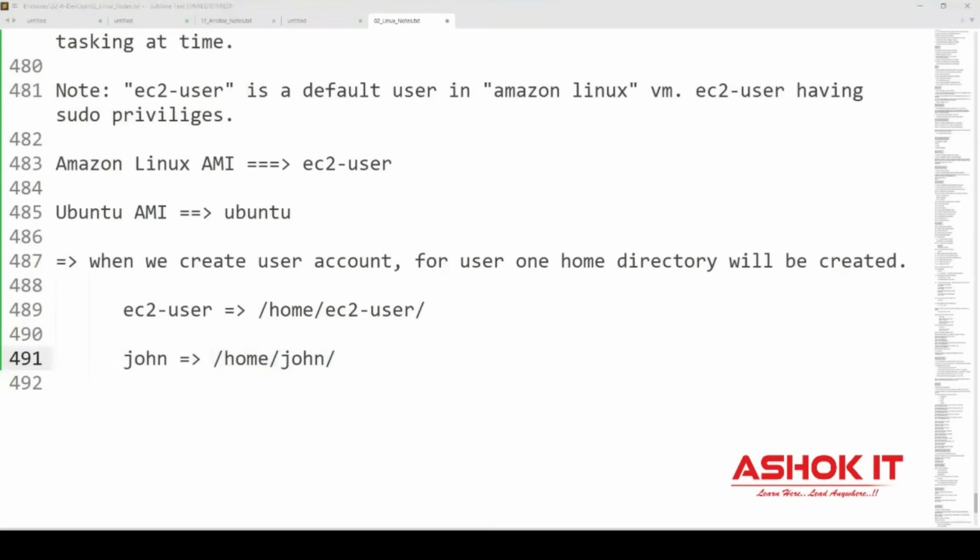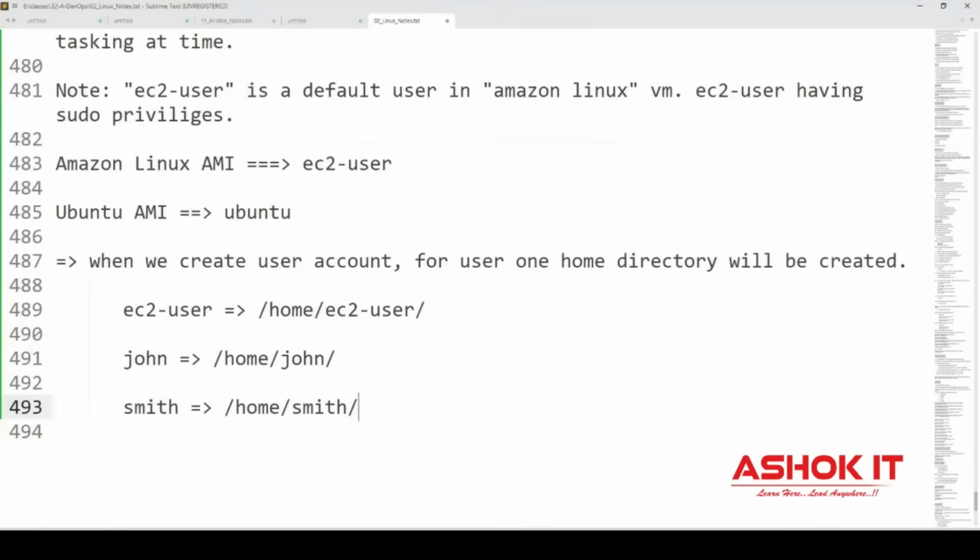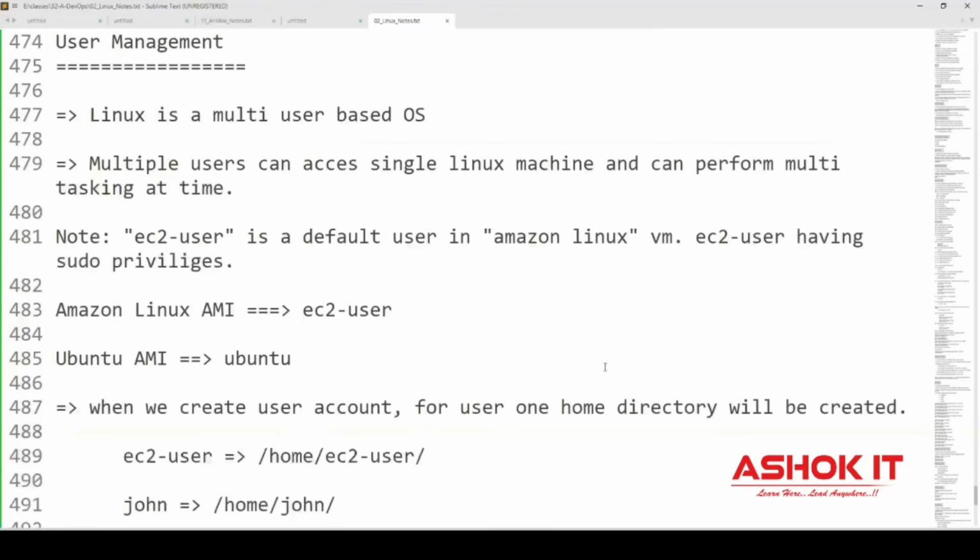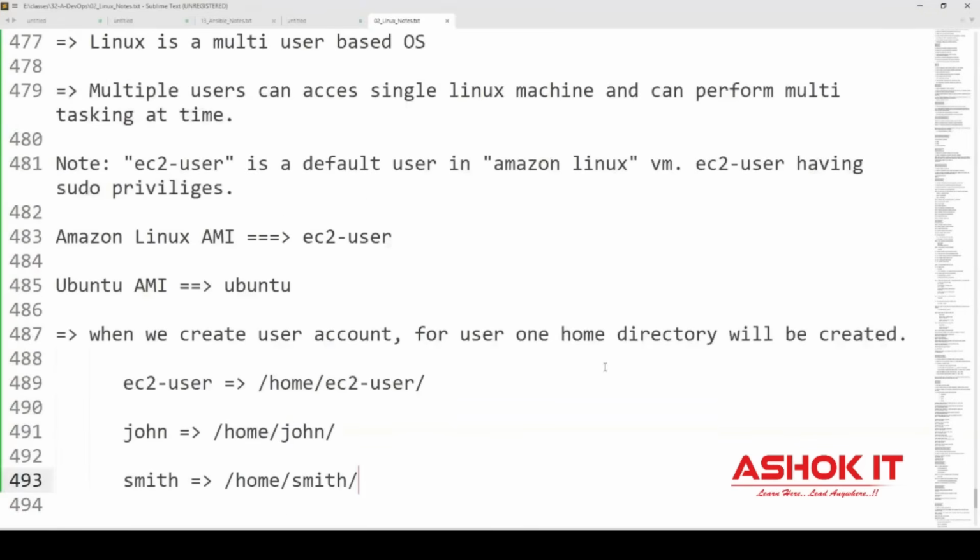If I create one user with a name called Smith, then for Smith also one home directory will be created. So Linux is a multi-user based operating system. That means multiple user accounts can be created and those multiple users can connect with this machine at a time. They can perform multitasking. Now we created one Linux machine by using Amazon Linux AMI.